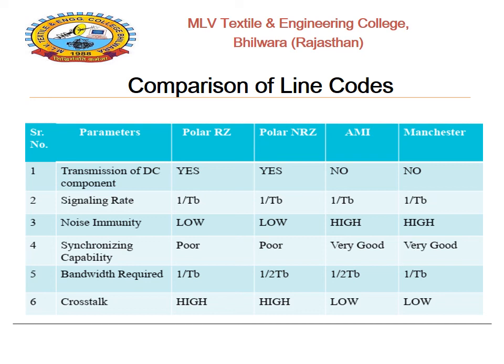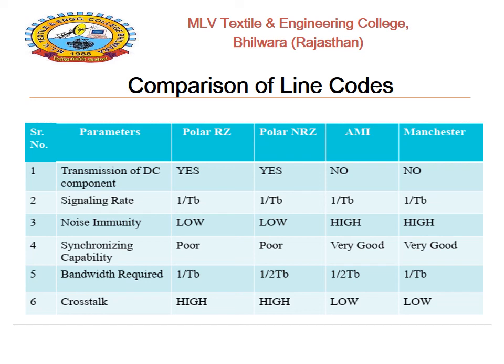First parameter is the transmission of DC component. Polar RZ yes, polar NRZ yes, AMI is no, and Manchester is no. Second parameter is the signaling rate. In all four cases the signaling rate will be 1 upon TB, where TB is the bit duration.